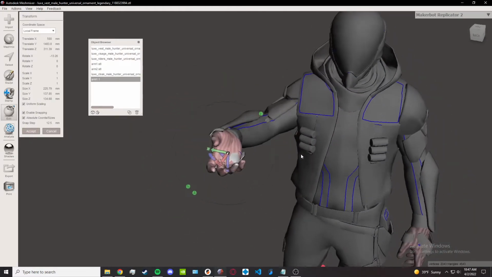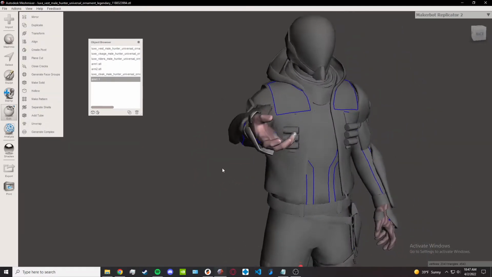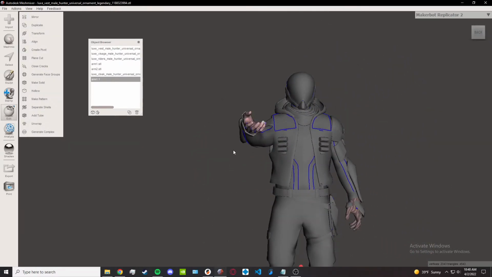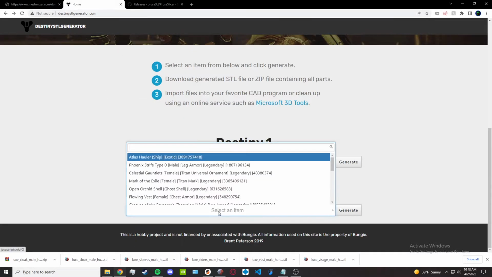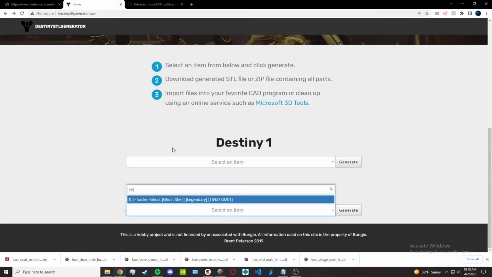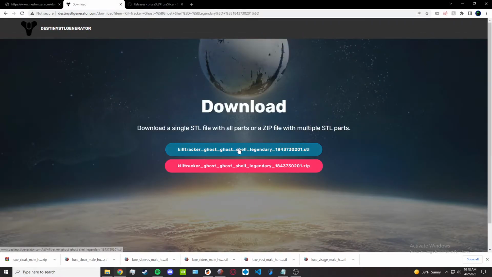Go, that looks pretty decent. Hit accept. Perfect. Now for this next part, we're going to go back to Destiny STL generator. Go ahead and select a ghost. I want my hunter to look like he's holding out his arm here when he's summoning his ghost. Let's just go with the kill tracker ghost since it's the basic ghost shell, and it is my favorite since I have my Prusa.